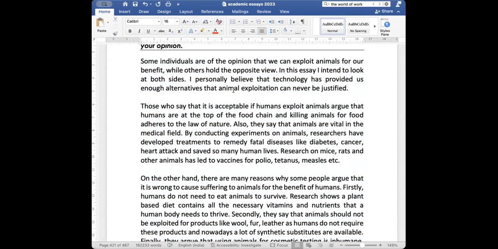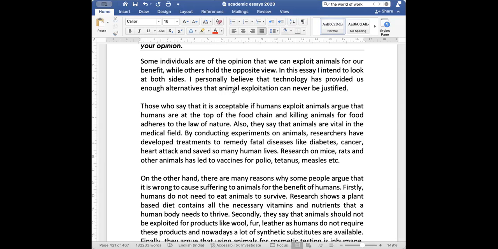Those who say that it is acceptable if humans exploit animals argue that humans are at the top of the food chain and killing animals for food adheres to the law of nature. Also, they say that animals are vital in the medical field. By conducting experiments on animals, researchers have developed treatments to remedy fatal diseases like diabetes, cancer, heart attack, and saved so many human lives. Research on mice, rats, and other animals has led to vaccines for polio, tetanus, measles, etc.